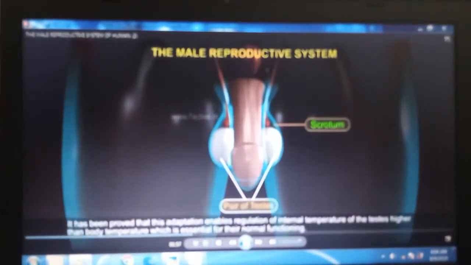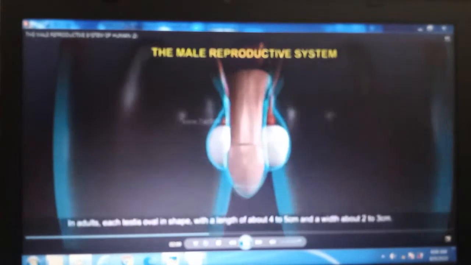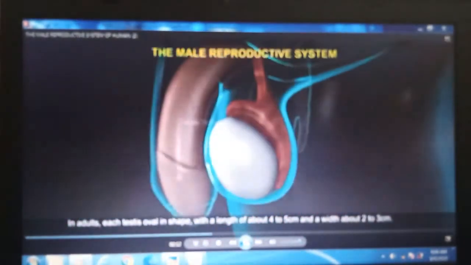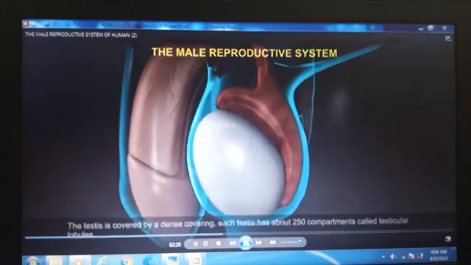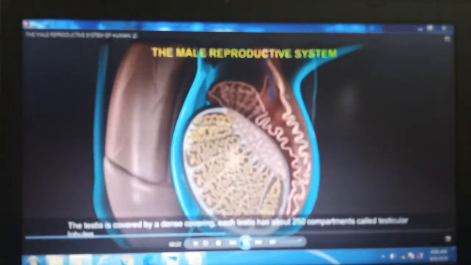This adaptation enables regulation of the internal temperature of the testes to below body temperature, which is essential for their normal functioning. In adults, each testis is oval in shape, with a length of about 4 to 5 centimeters and a width of about 2 to 3 centimeters. The testis is covered by a dense covering.